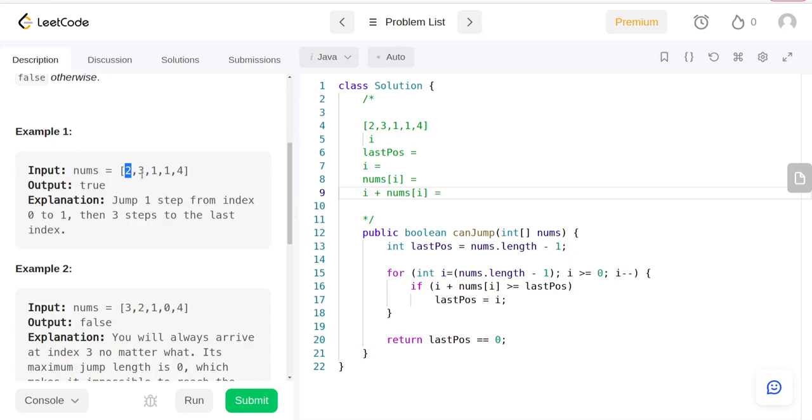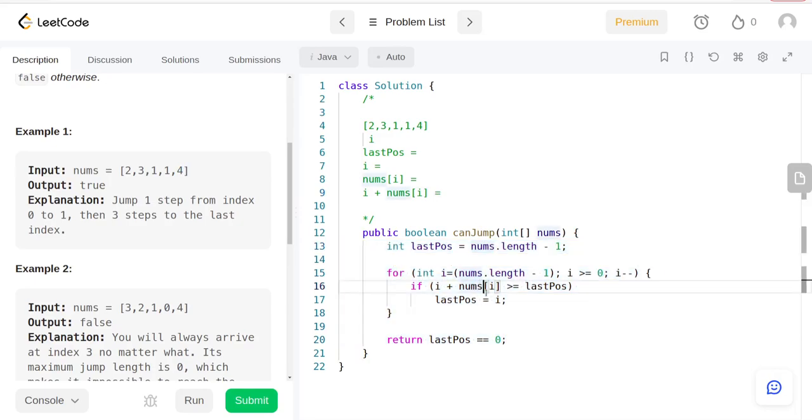So you're going to have two loops, and if within those two for loops you ever get to the last index, you return true, otherwise false.